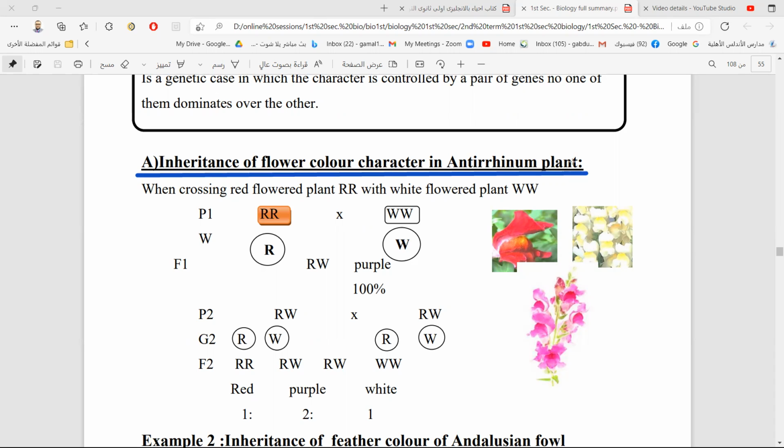For example, here we have the parents of this crossing: a red flower plant crossing a white flower plant.